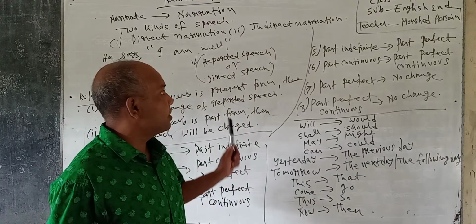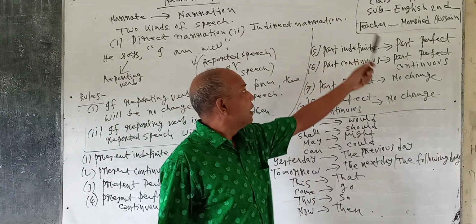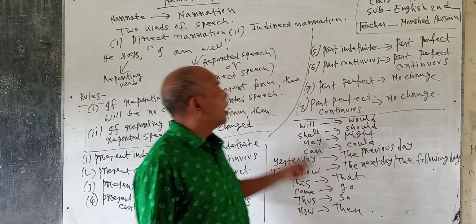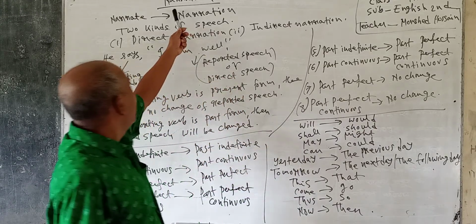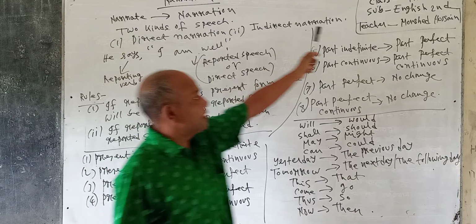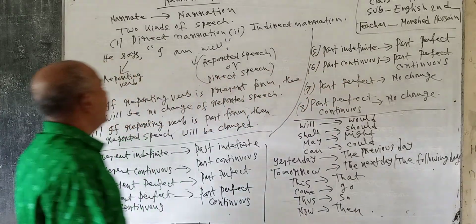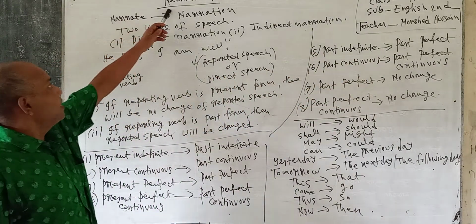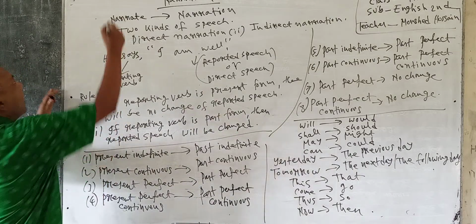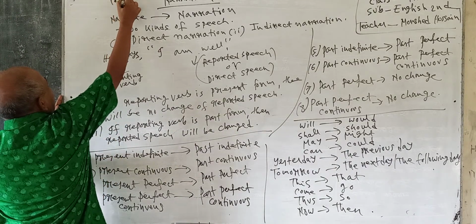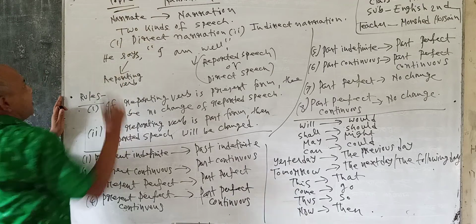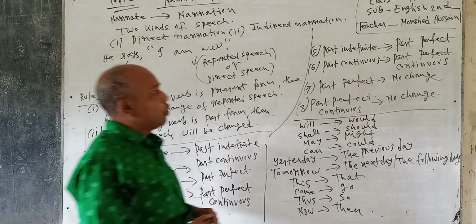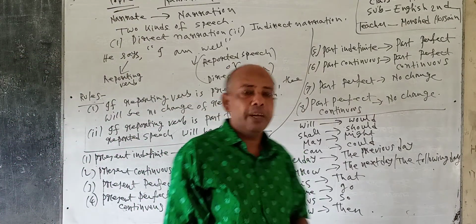Today, our topic is English second paper. Science students, the subject hour is English second paper. We are going to discuss today our chapter, which is narration. Our topic will be narration, learners. It is one of the important parts of English grammar.